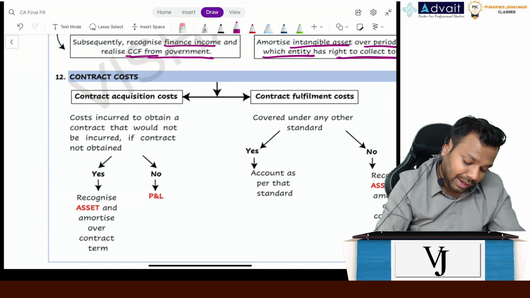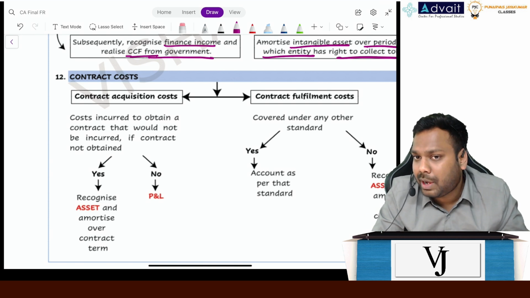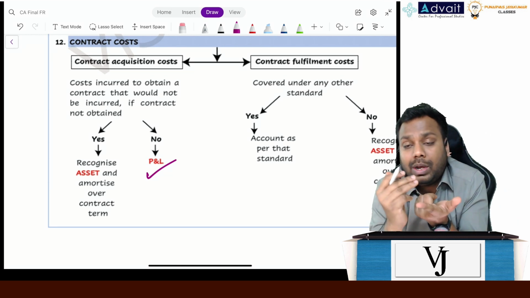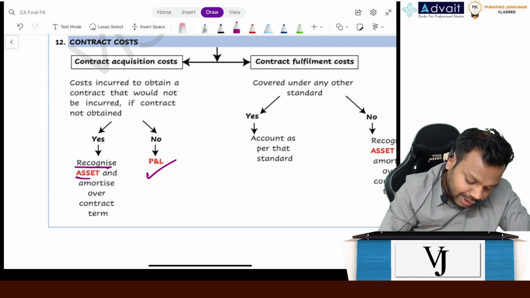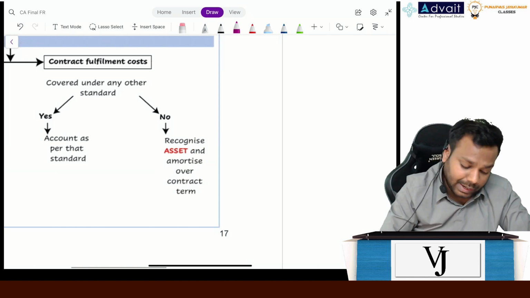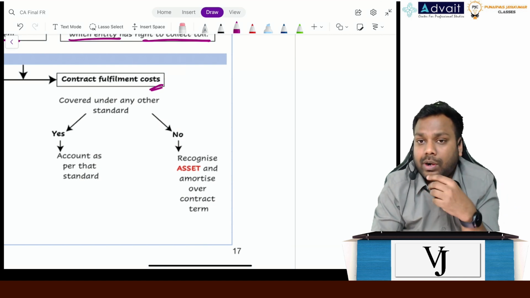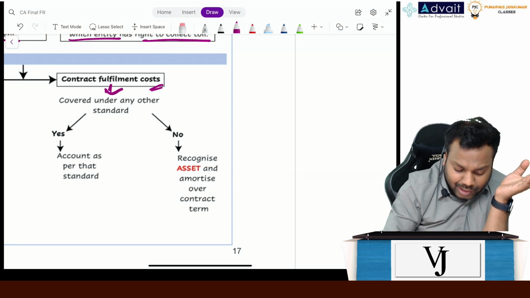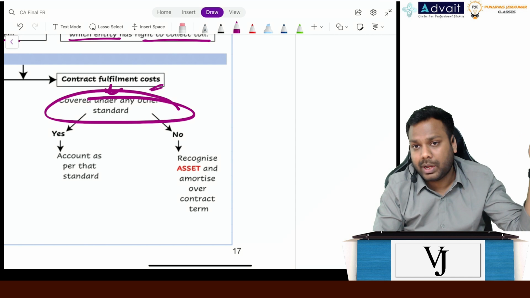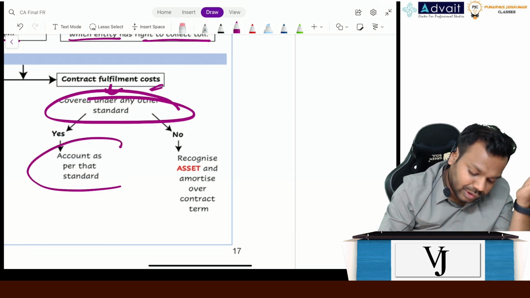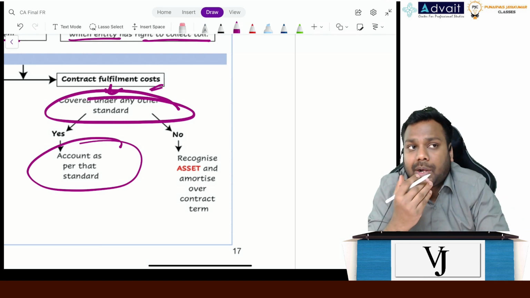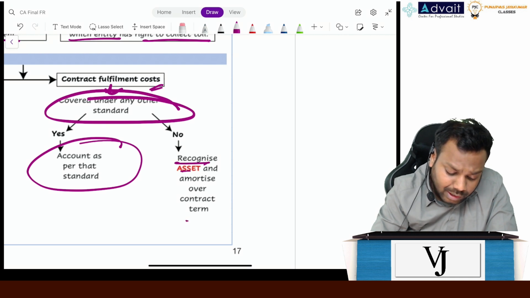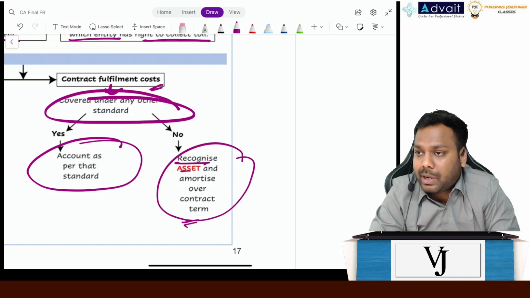The standard says if it would be incurred irrespective of whether the contract is finalized or not, transfer to P&L. But if it will be incurred only if the contract is finalized, then recognize it as an asset and amortize over the contract term. Now, contract fulfillment cost means contract cost incurred at the time of execution of the contract. Generally the standard says it will be covered in a separate standard. If it is covered in a separate standard, we have to account for it as per that standard. If for a particular cost no specific standard governs, I will record it as an asset and amortize over the contract term. So this is how I will record the contract costs.